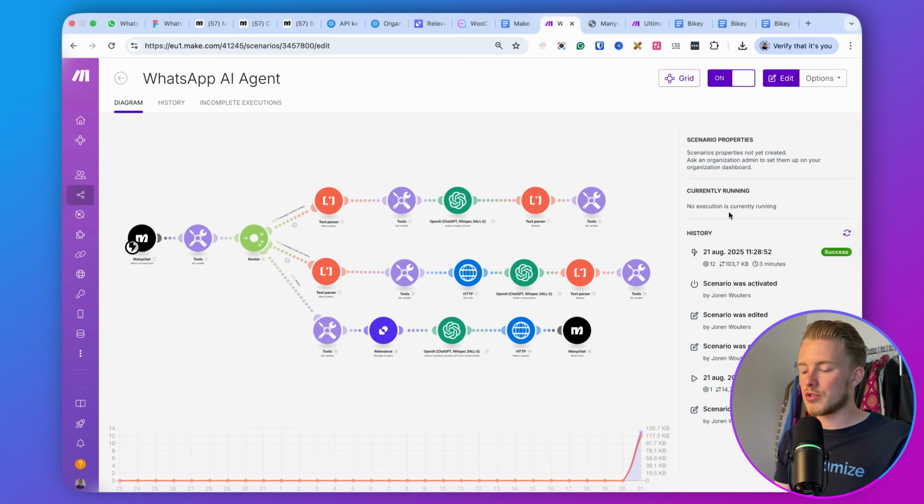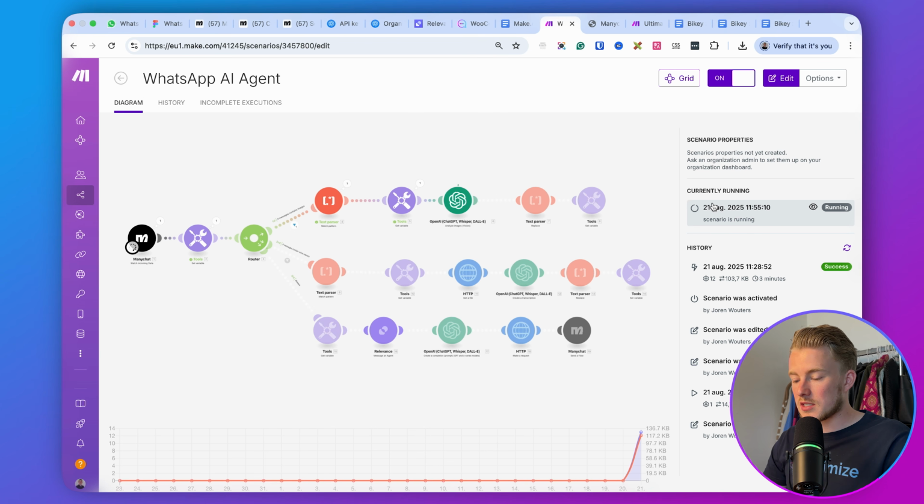So if an execution is currently running inside Make, you can actually see that over here. And I can also see what happens at what particular point in time. So now we basically need to wait for 1 minute. And then once we have done that, you will see that this will be triggered. So now you can see that this is triggered, and you can see that it found an image and that it is now replacing that image with the image description that we get from OpenAI. So it's currently describing that image, and then we'll replace the image URL with the actual image description.